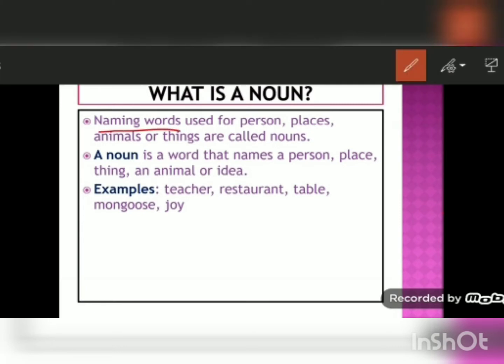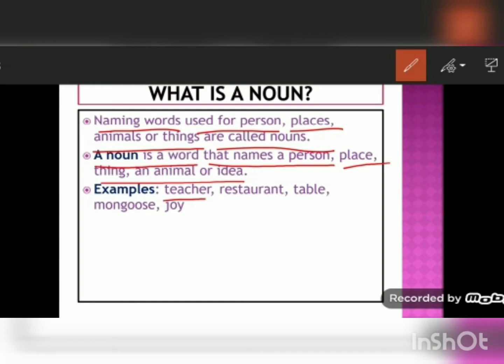Naming words used for person, places, animals or things are called nouns, or we can say a noun is a word that names a person, place, thing, an animal or idea. For example, teacher is a noun. Teacher is the name of a person. Restaurant is a noun. This is the name of a place. Table is the name of a thing. Mongoose is the name of an animal. Joy is an idea. So all these are examples of nouns.